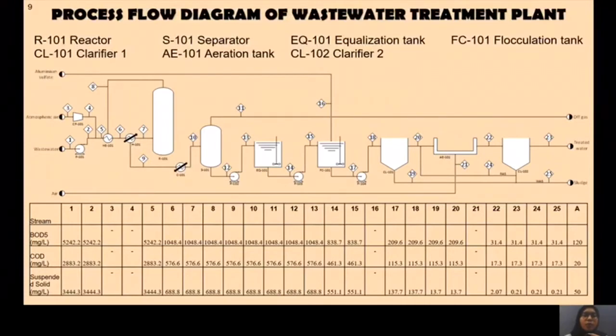For wastewater treatment plant, since our organic matter is non-biodegradable, it will undergo a chemical treatment first, then biological treatment. The effluent will enter bubble column reactor and then separator to separate the off gas. After that, it will enter equalization tank and sent to coagulation and flocculation tank, where aluminium sulfate is added as flocculant. Then it will enter the first clarifier and aeration tank to remove excess COD and BOD. Finally, it will enter second clarifier to remove excess suspended solid.